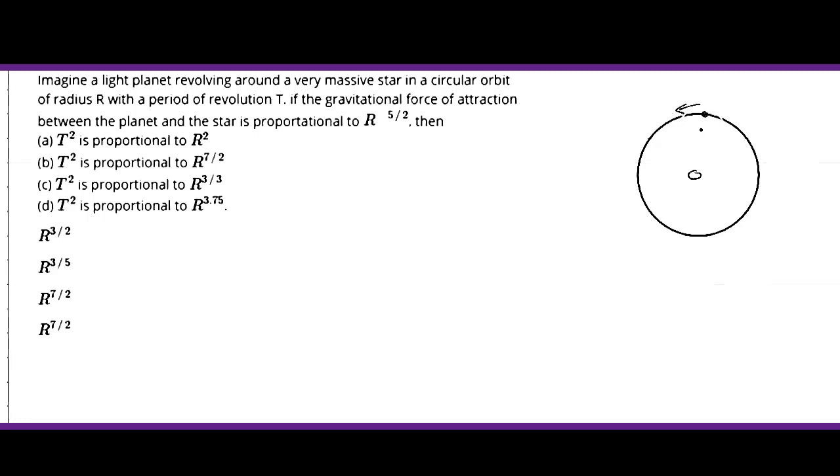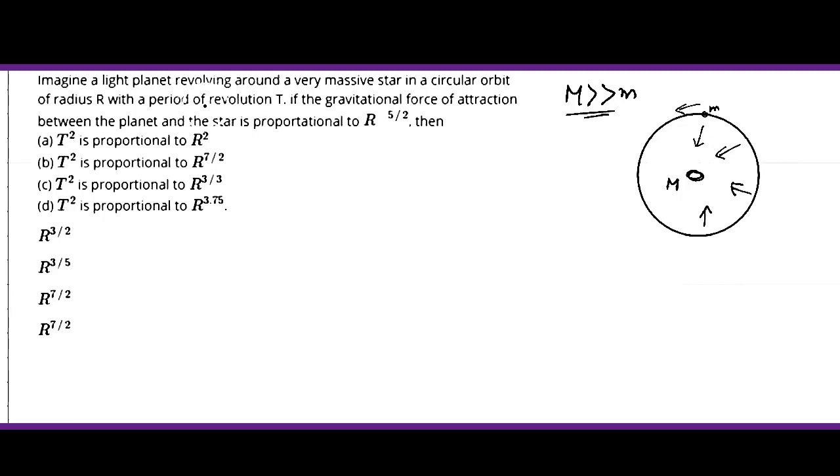This satellite will experience a pull towards the center of this orbit, because this planet is massive compared to the satellite. So suppose this planet is M and this is m. So M is much greater than m. So m will get a pull. This pull is nothing but the gravitational pull, and it maintains the satellite to revolve around this orbit.